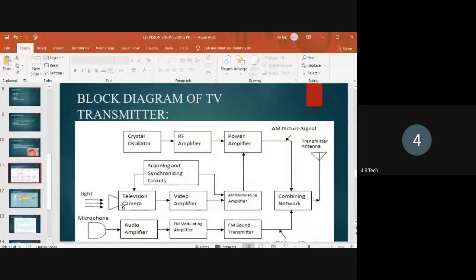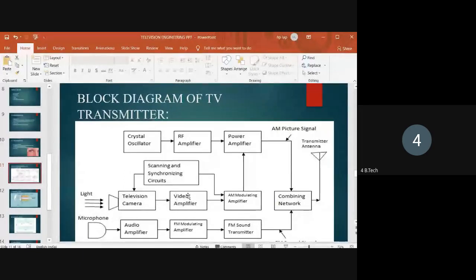Let us start with the block diagram. The output of the television camera is the video signal, which is a weak signal. Not only this camera tube, but any camera tube gives a weak output signal. That is why it is given to the video amplifier.